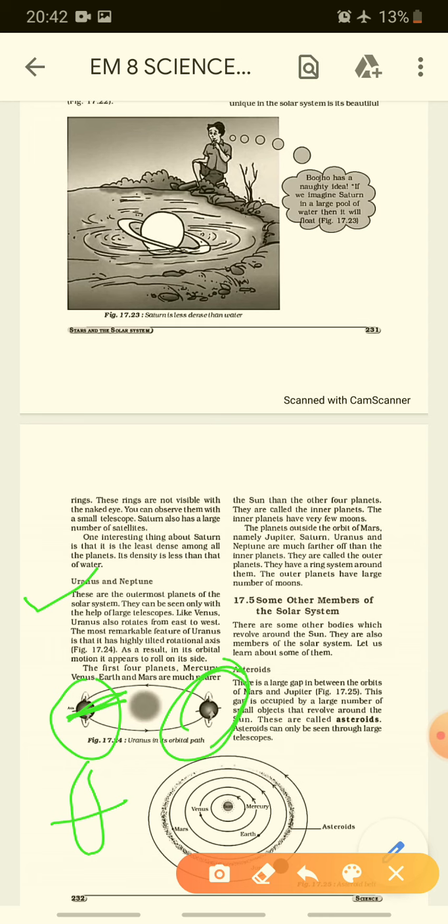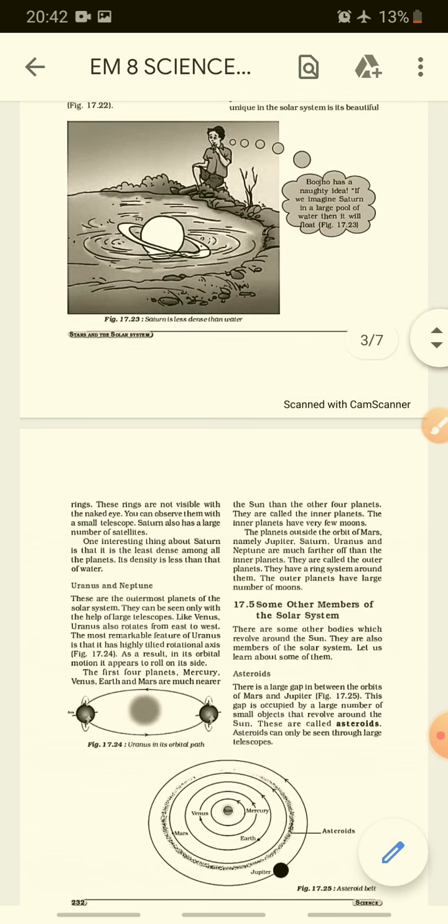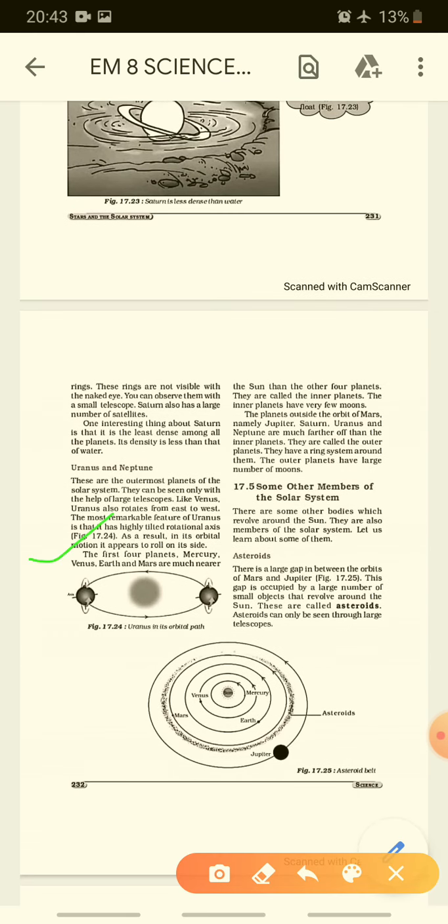The first 4 planets. See here, two types of planets are seen: inner planets and outer planets. Why inner planets? Because they are nearer to the sun, and outer planets are very far from the sun. The first four planets are Mercury, Venus, Earth and Mars. They are nearer to the sun, so they are known as inner planets, and they have very few moons. Mercury does not have any moon.